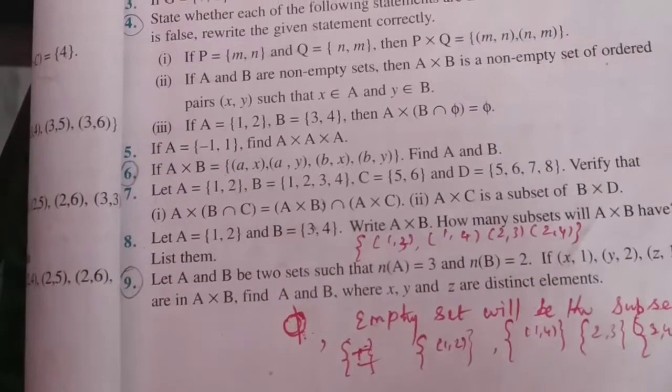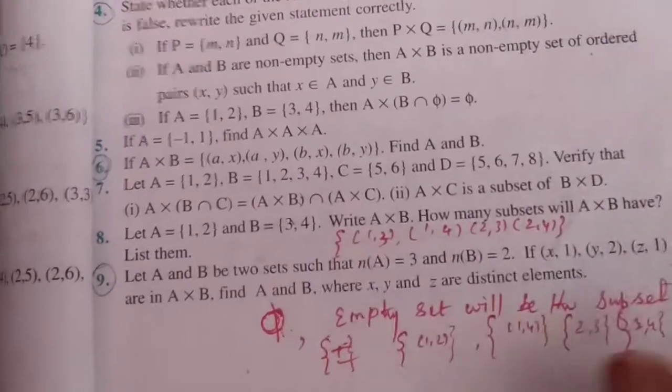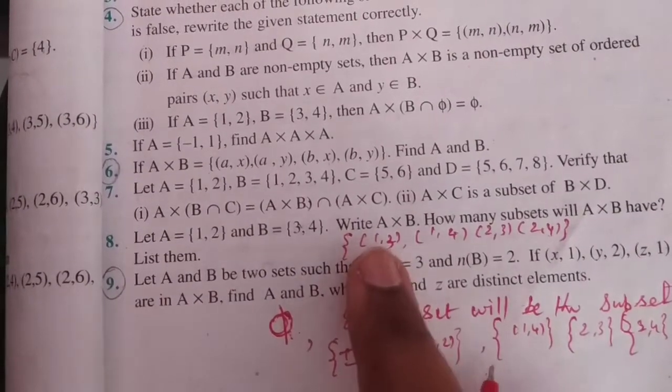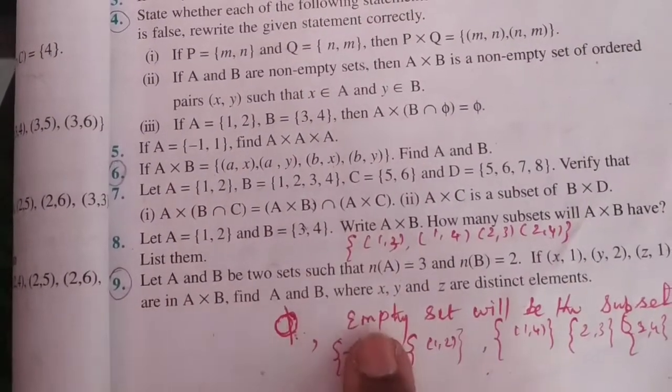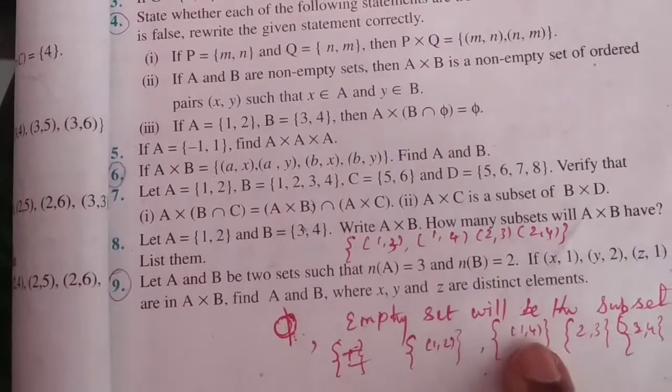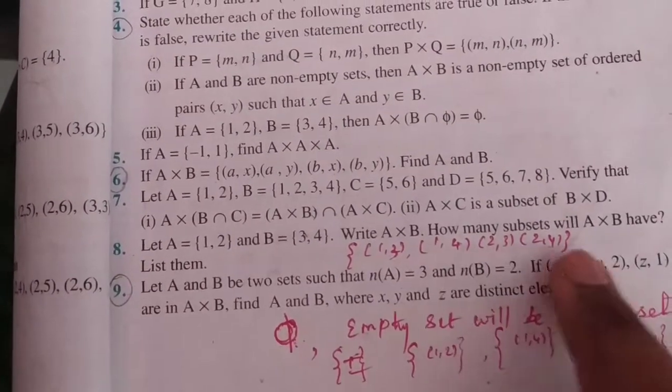That is, you are creating your own set. Always the empty set will be the subset, and this element may be a set, (1,4) may be a set, (2,3) may be a set, (2,4) may be a set.